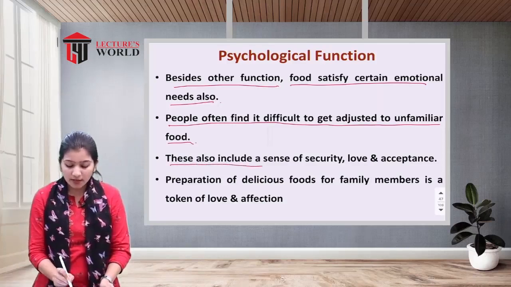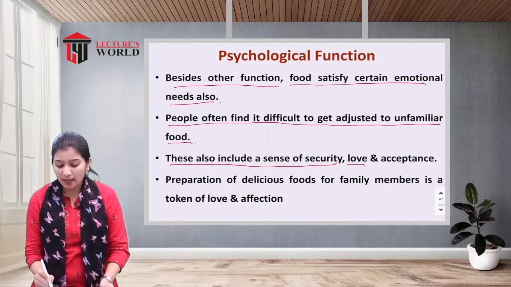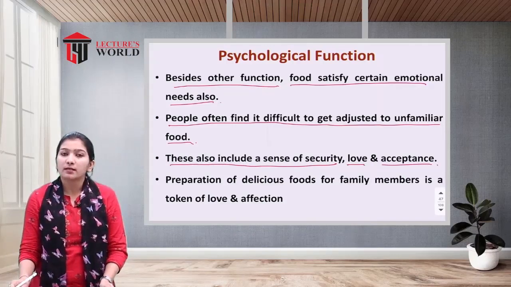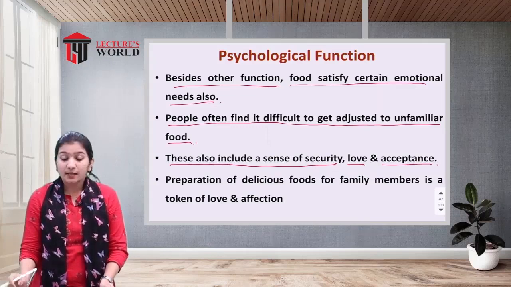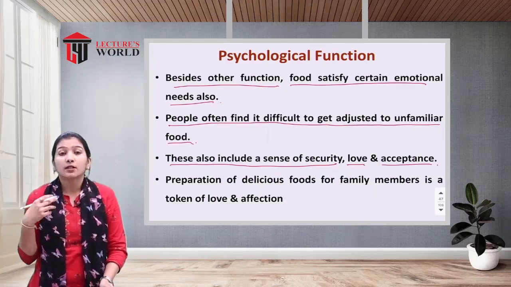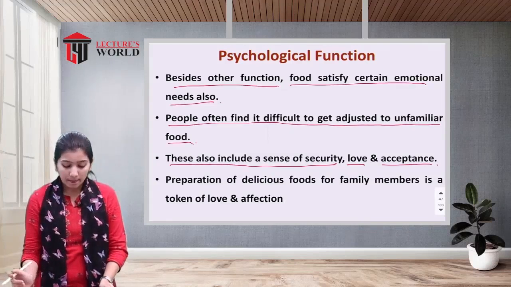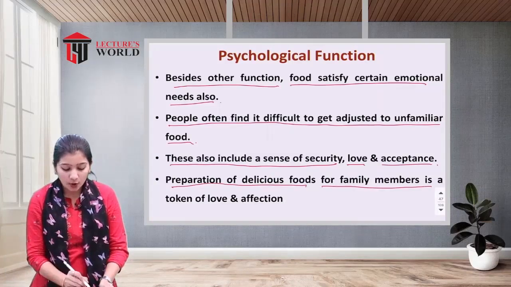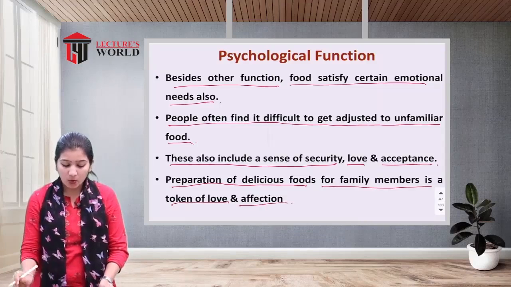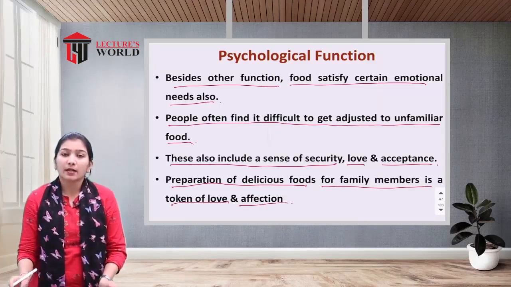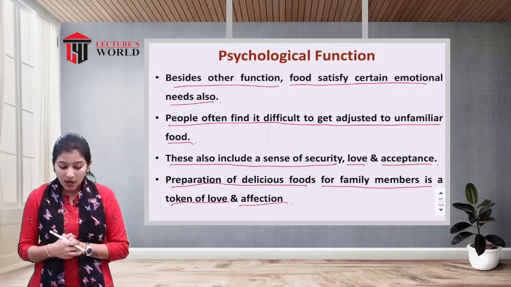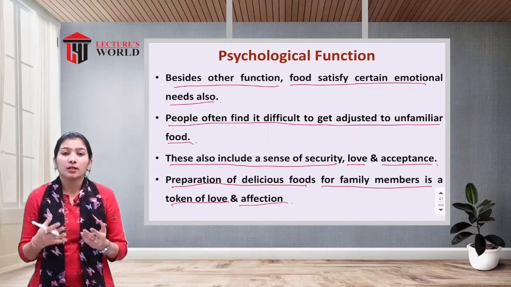These also include a sense of security, love and acceptance. So food provides three kinds of senses: security, love and acceptance. Preparation of delicious food for family members is a token of love and affection. In any kind of event, handmade foods are served as a token of love and affection. What is a mother's duty?